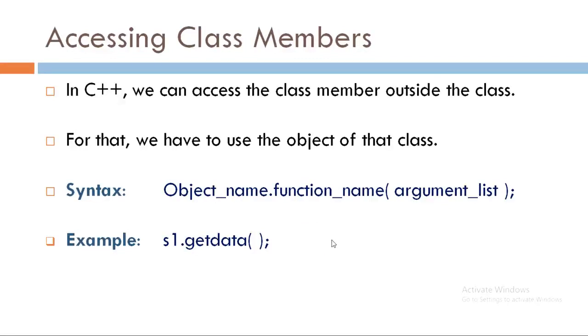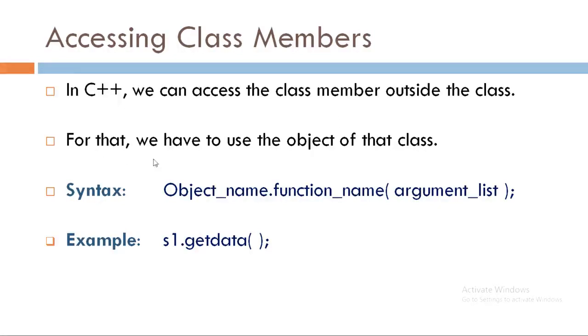The next thing is accessing class members. Yes. Now friends, we have declared data members as well as member functions in a class declaration. So the next thing is how to access those members of the class. In C++, we can access the class members outside the class also. The members which are declared as public members can be accessed outside the class.